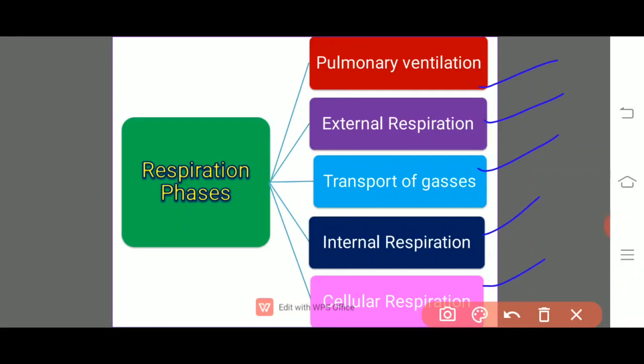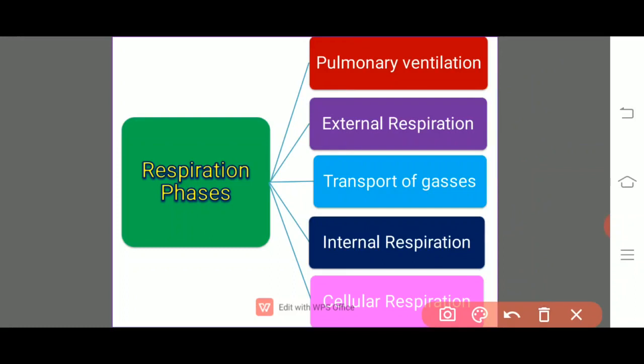Pulmonary respiration deals with pulmonary ventilation, otherwise we will call it inhalation. This is the first phase of gaseous exchange, where the environment is always oxygen rich, it contains plenty of oxygen, that is inhaled into the lungs, and thereby we exhale the carbon dioxide which is present in the lungs to the outside. Intake of oxygen to lungs and exit of carbon dioxide to outside is nothing but the breathing, otherwise inhalation, which is nothing but the pulmonary ventilation.